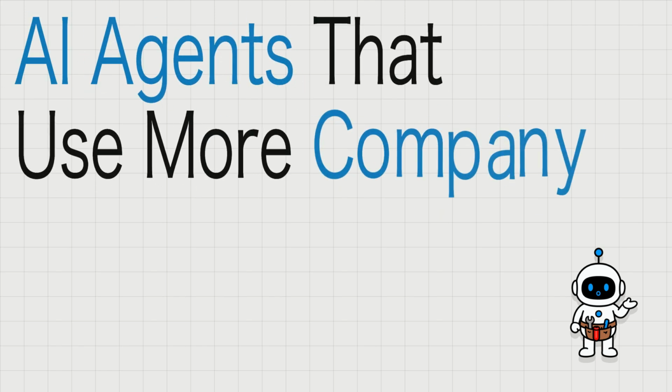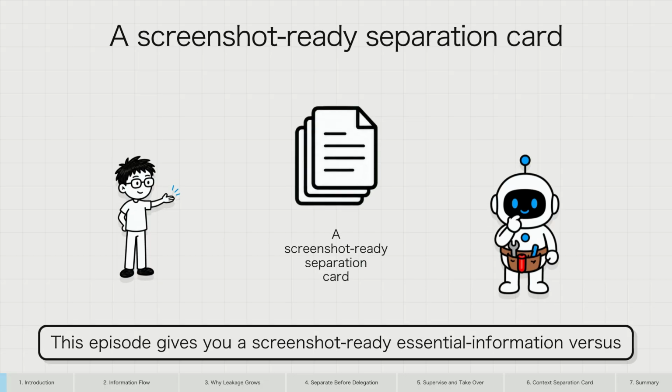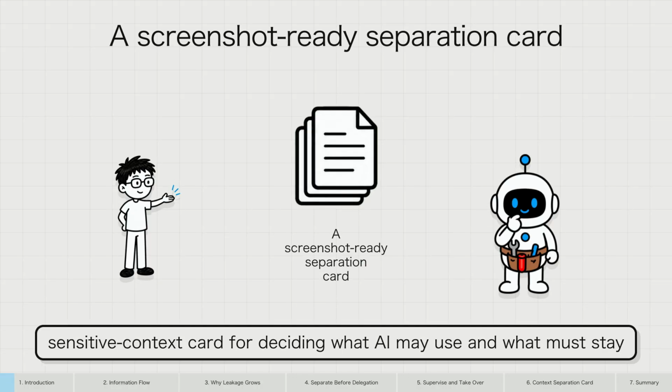AI agents that use more company context may leak more of it. This episode gives you a screenshot-ready essential information versus sensitive context card for deciding what AI may use and what must stay behind a permission gate.